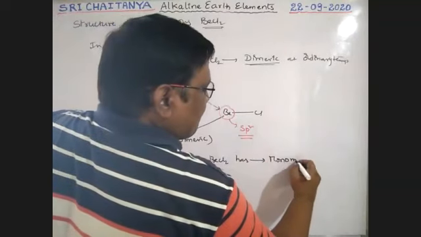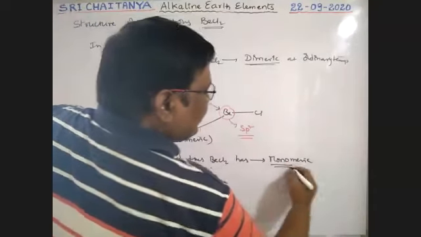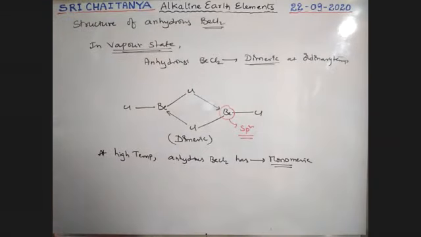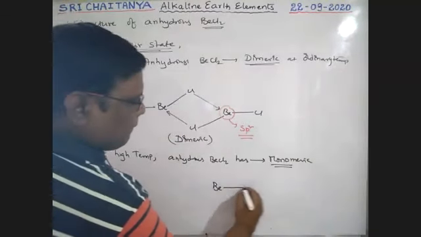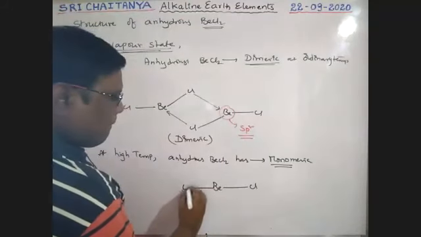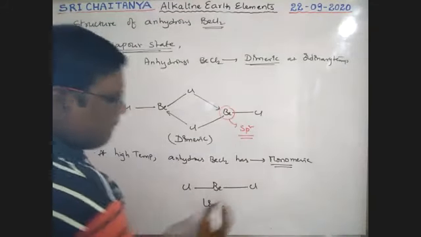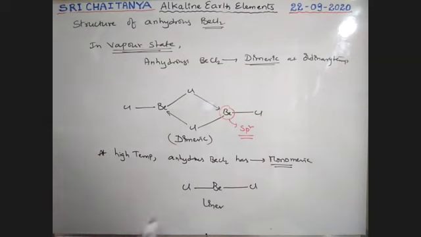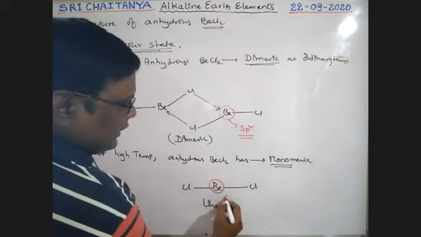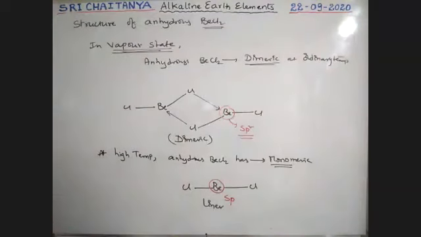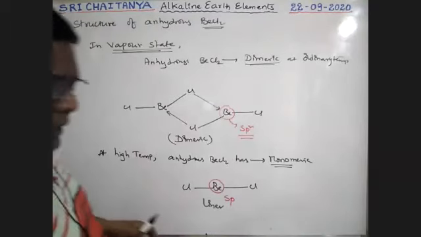A single molecule, BeCl2, is a linear structure. Here beryllium is in sp hybridization.